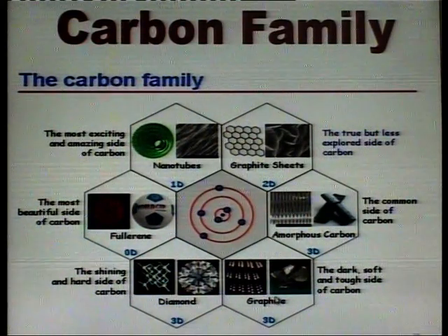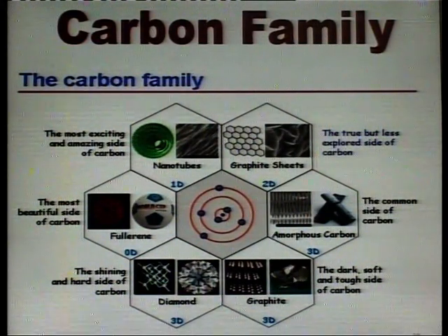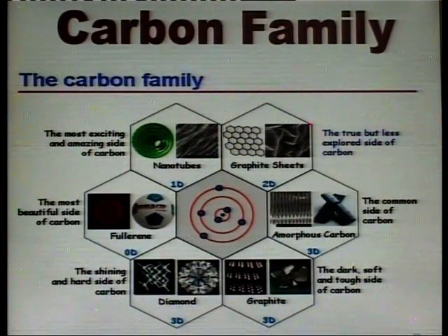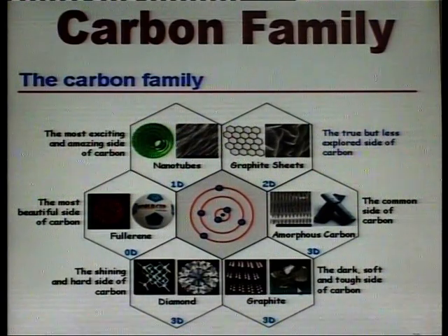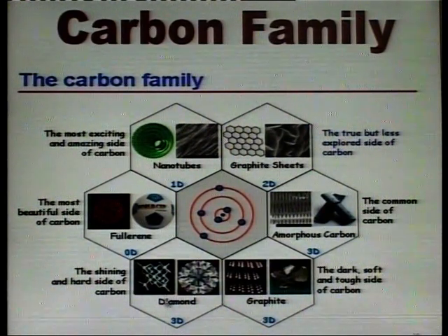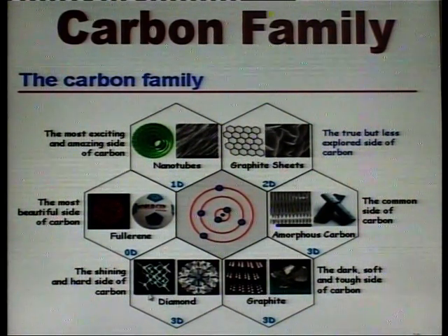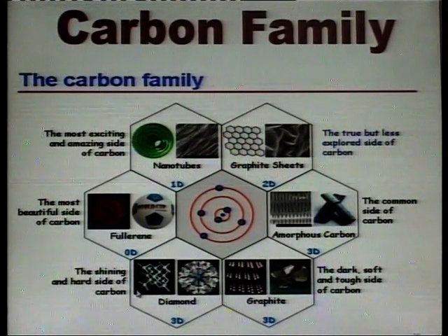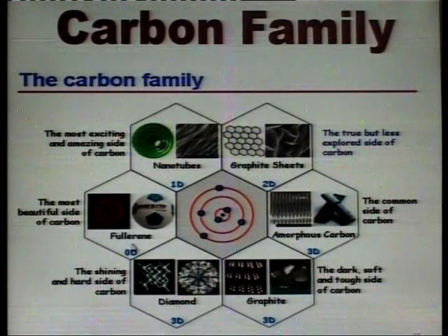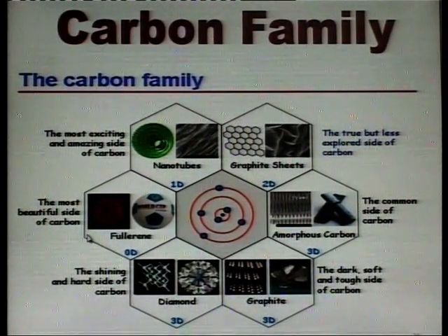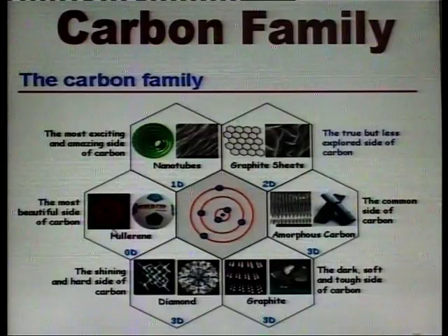Here is graphite, the dark, soft and tough side of the carbon. Diamond, the shining and hard side of the carbon. Fullerene, the most beautiful side of the carbon.